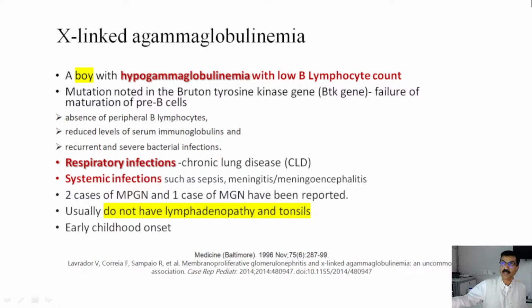So absence of peripheral B lymphocytes and reduced serum immunoglobulins can be seen here, but also recurrent and severe bacterial infections. Nephrotic syndrome has been reported, 2 cases of MPGN and 1 case of MGN, but these patients usually have recurrent respiratory tract infections and chronic lung disease by this time. That was not there, and it usually develops early, unlike common variable immunodeficiency syndrome.